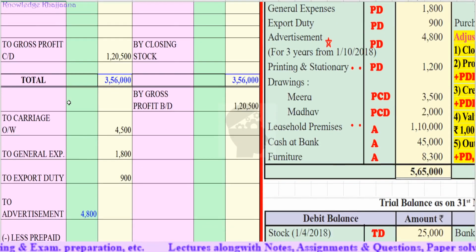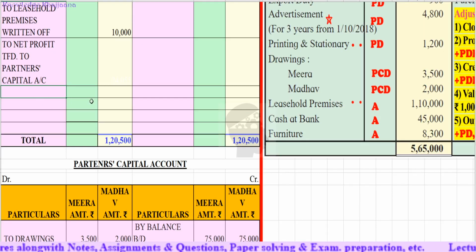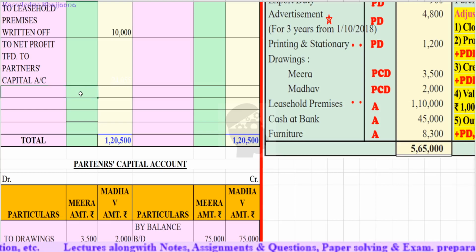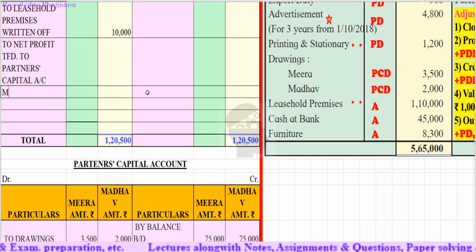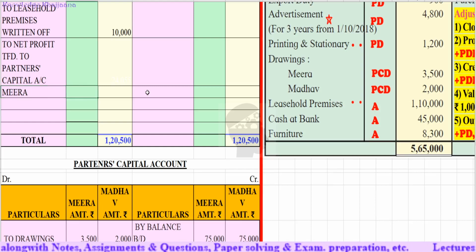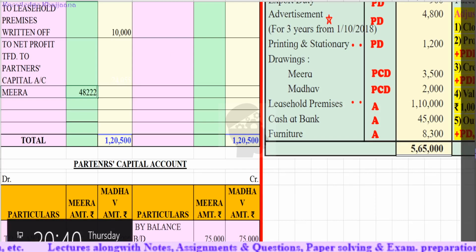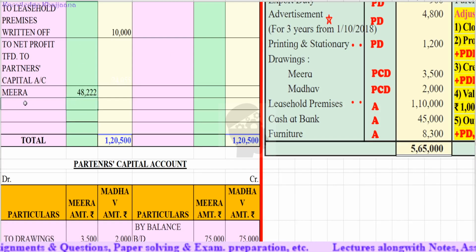It is 96,445. And if we have to distribute it to the partners Meera and Madhav, if we divide 96,445 by 2, then we arrive at the amount of rupees 48,222 and 50 paisa. But it is difficult to give 50 paisa to both partners. Simply we will give one additional rupee to one of the partners. So how will we distribute it? Meera will get 48,222, and the additional 50 paisa will go to Madhav.